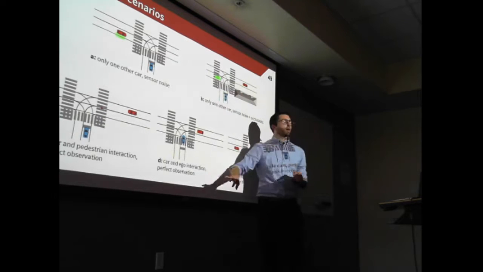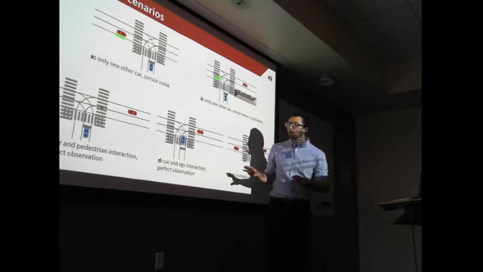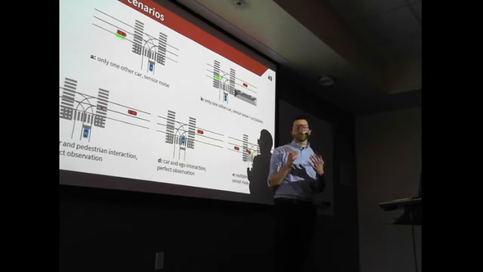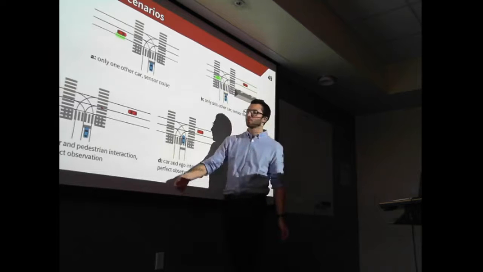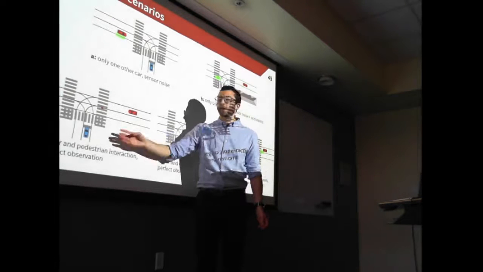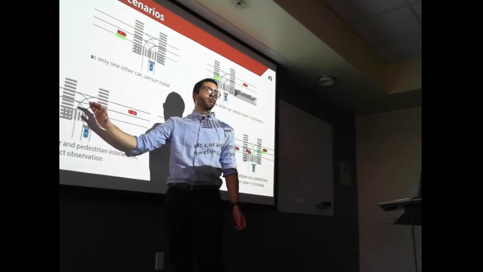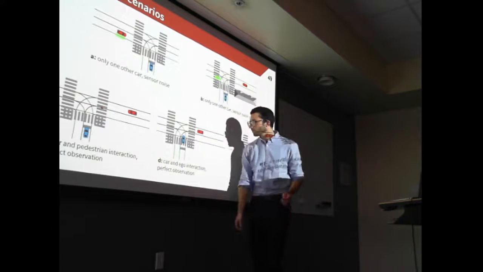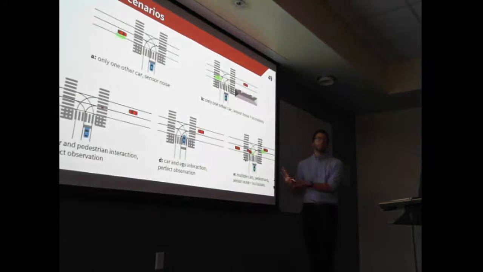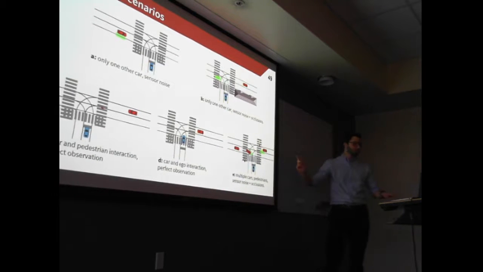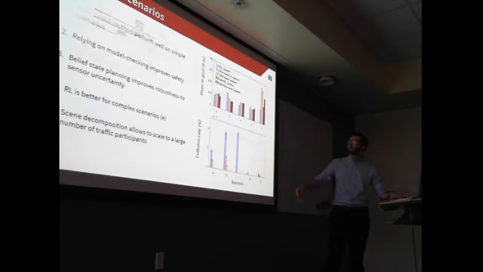Scenarios C and D assume full observability, but they're checking if our algorithm can leverage interaction between traffic participants. So here, can we infer that this car is going to stop for the pedestrian, and that would actually be safe for us to go in that case. And finally, scenario E is everything together. It's the scenario that I just showed in the video.